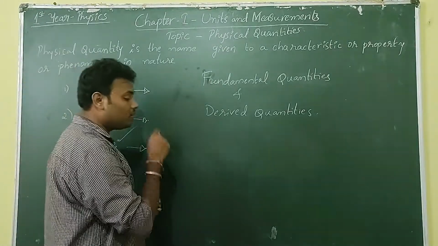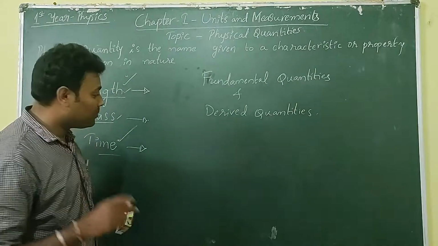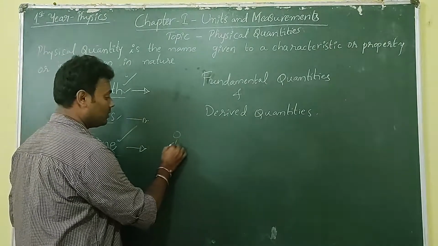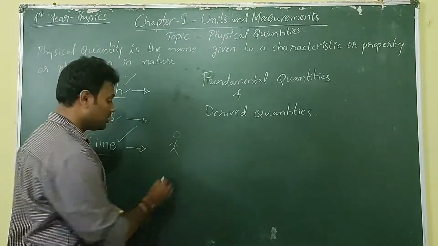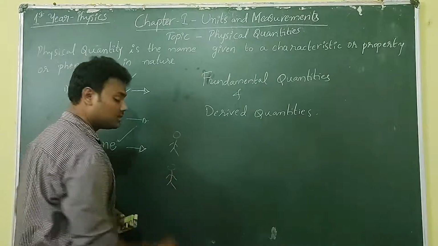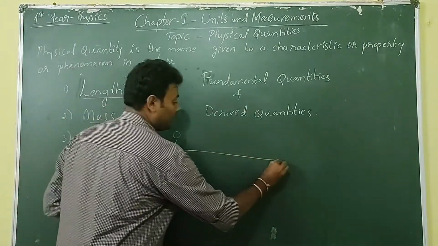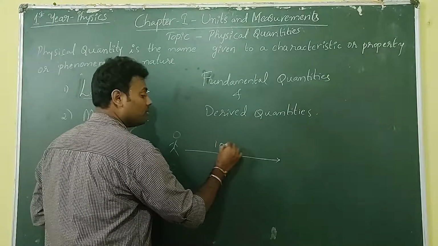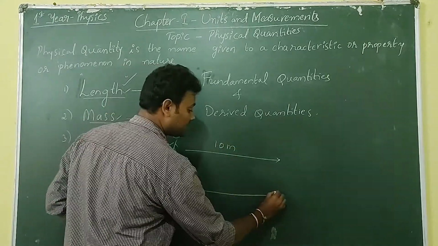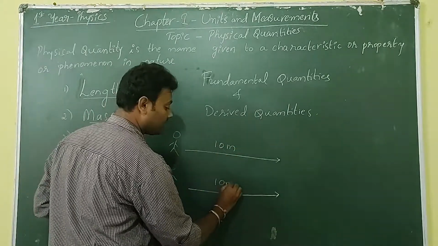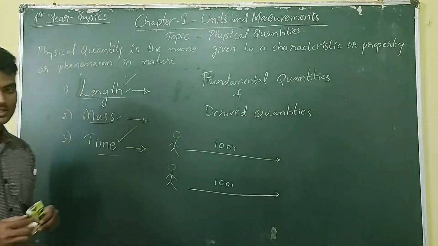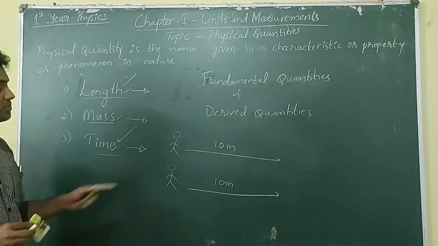See, for example, here is a person, here is another person. If this person is moving 10 meter length, the second person is also moving 10 meter of length or distance with respect to position.